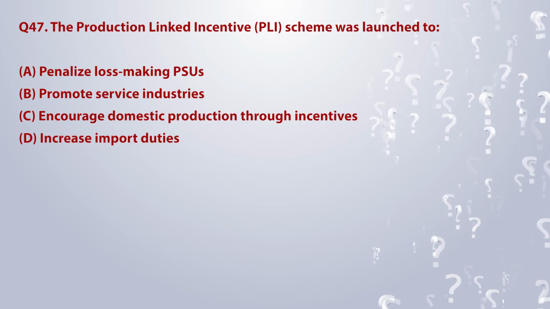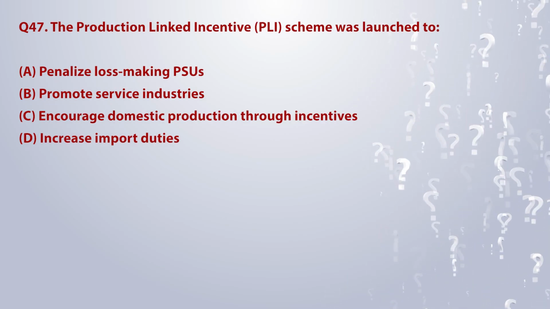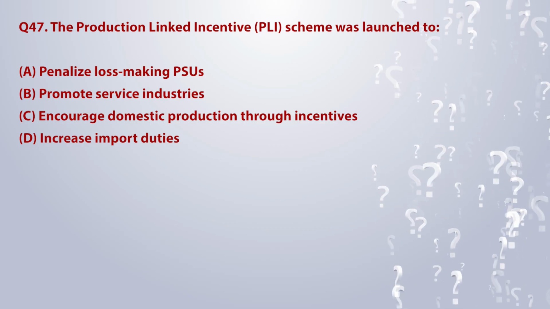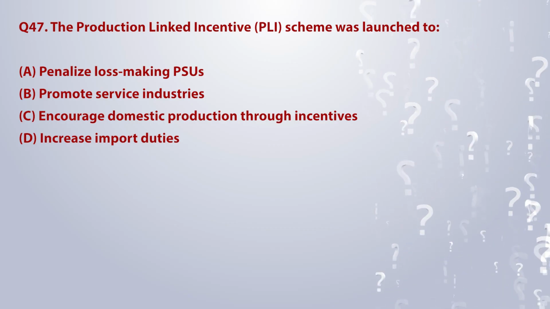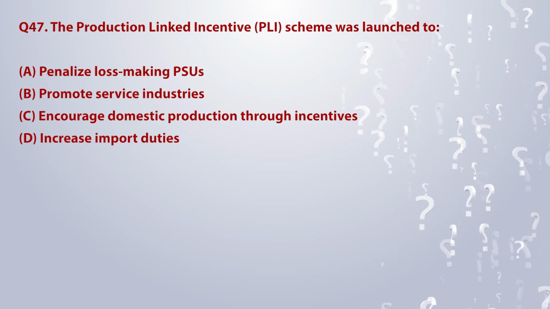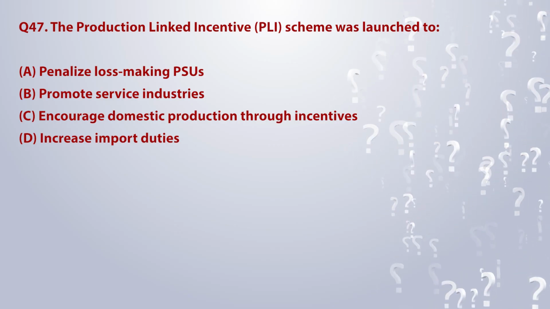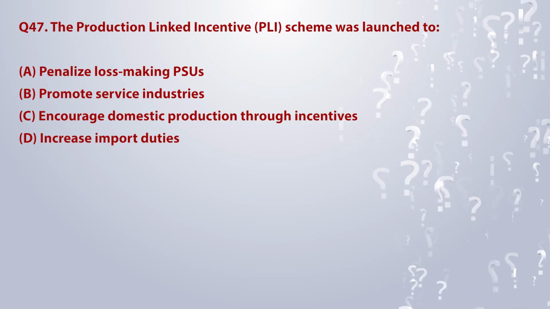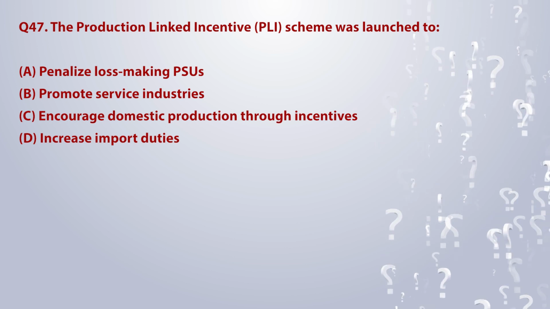The Production-Linked Incentive (PLI) scheme was launched to A. Penalize loss-making PSUs. B. Promote service industries. C. Encourage domestic production through incentives. D. Increase import duties.